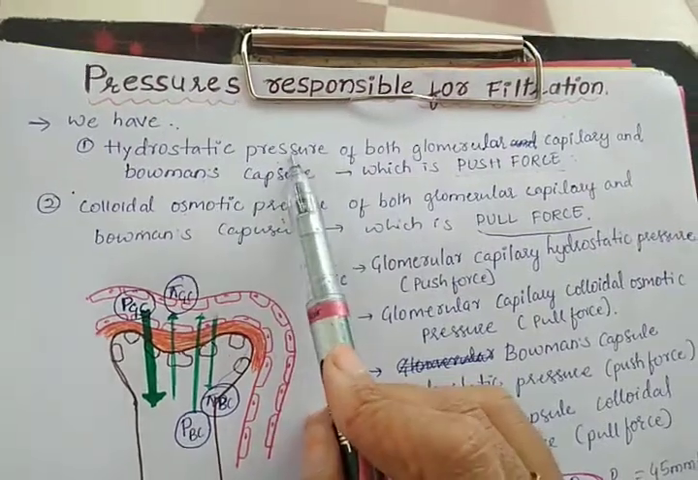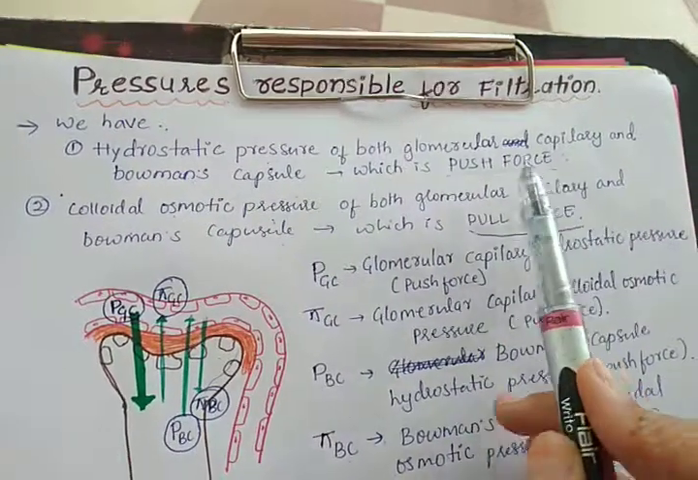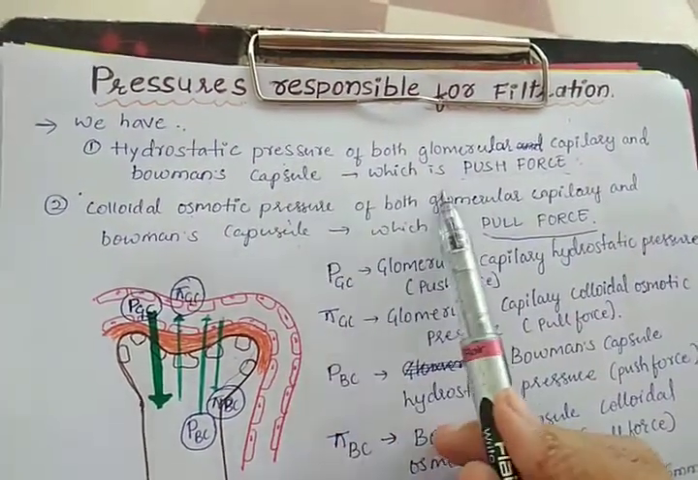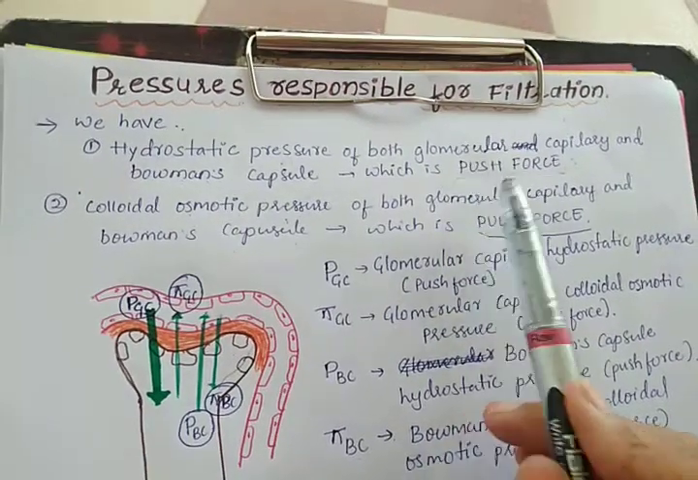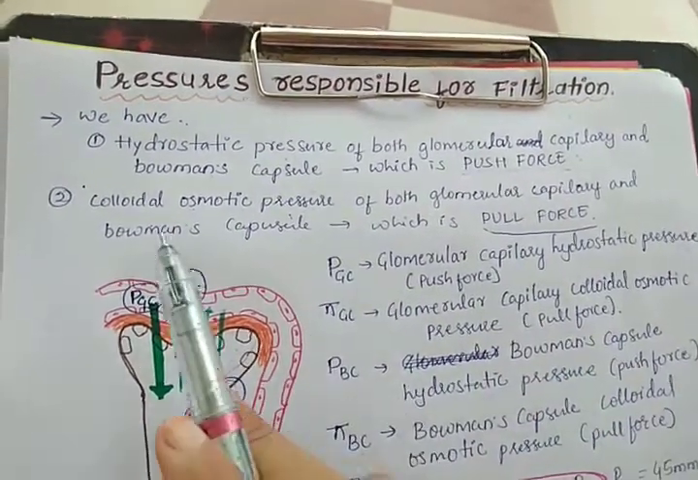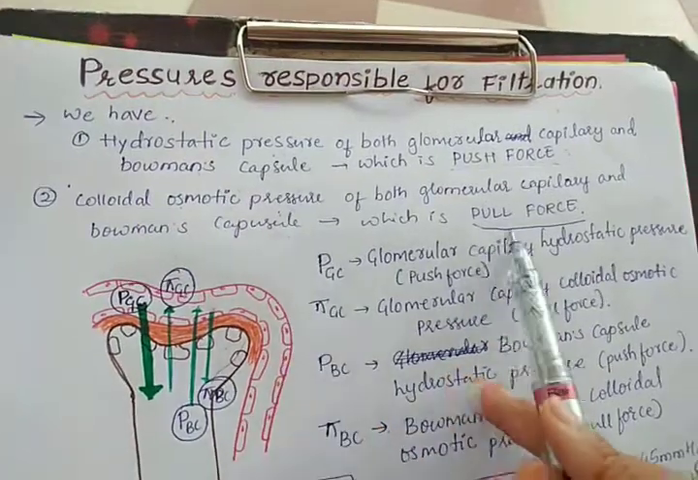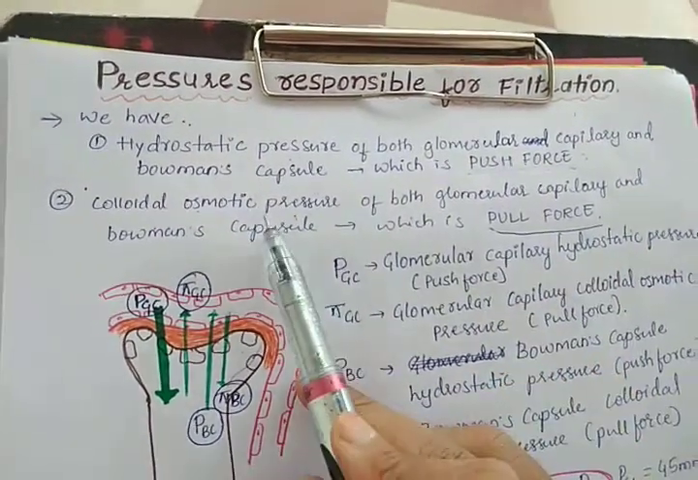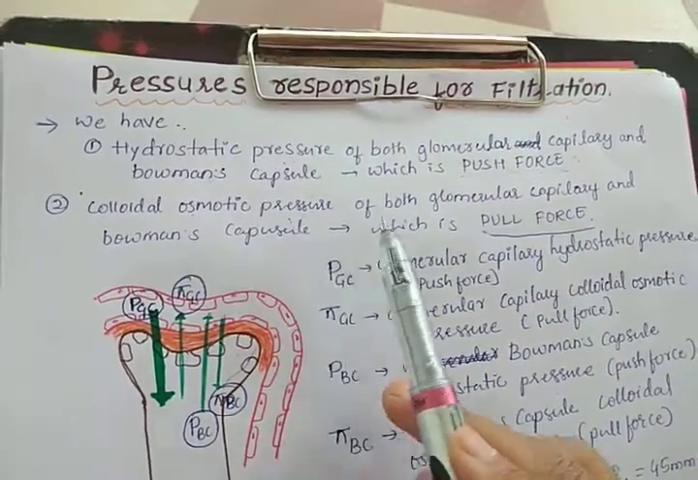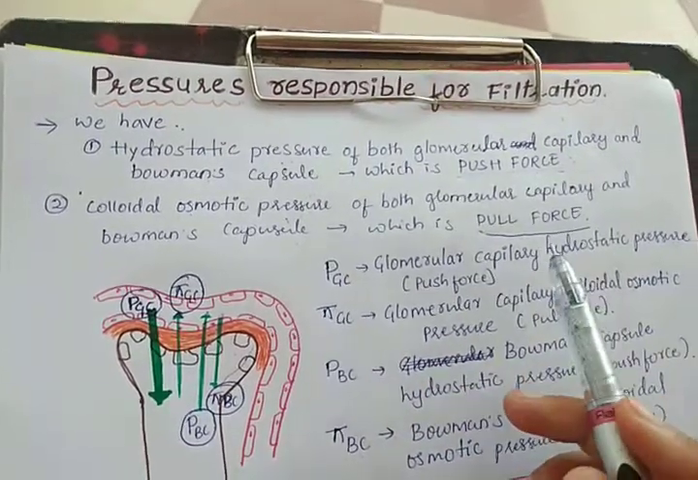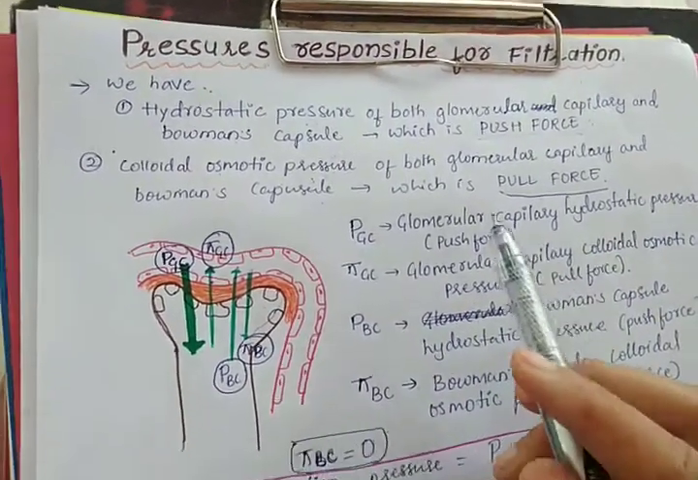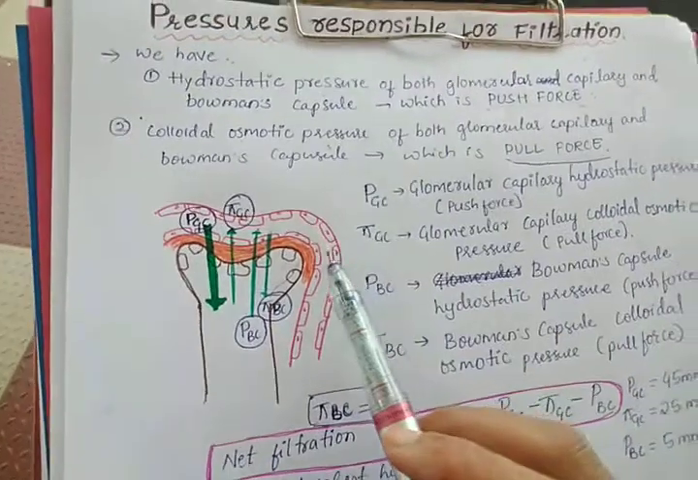This hydrostatic pressure is called the push force because due to this pressure there will be pushing of the fluid to the other compartment, and colloidal osmotic pressure is called the pull force. This is because due to this pressure there will be pulling of the water from the other compartment. Now how will these pressures be responsible for filtration?